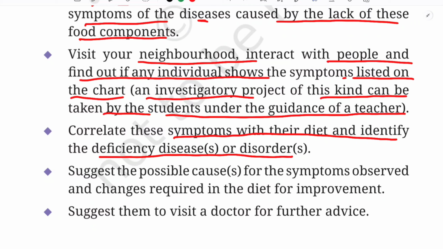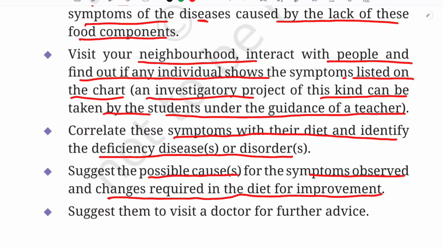For example, if they are suffering from bleeding gums, then you can suggest that they have lemon, orange, or amla regularly so that they can cure the disease, okay. Suggest the possible cause for the symptoms and observe the changes required in the diet for improvement. So that is what I have just told you, okay.